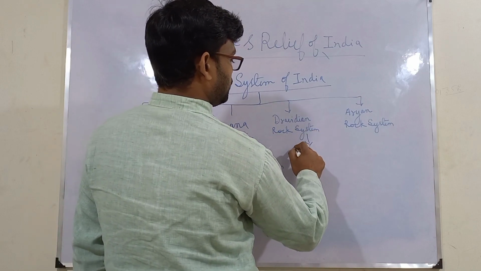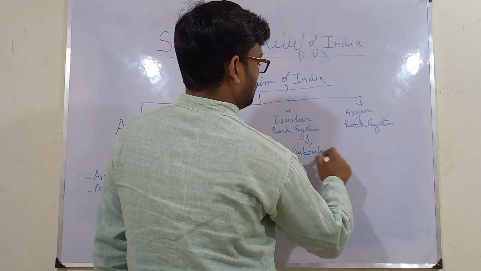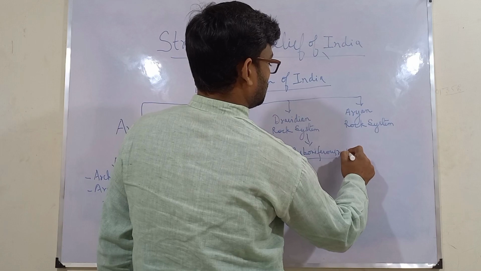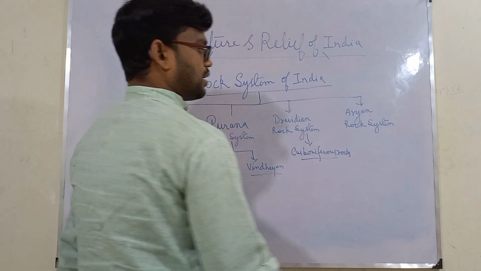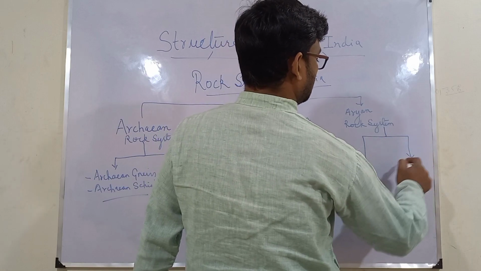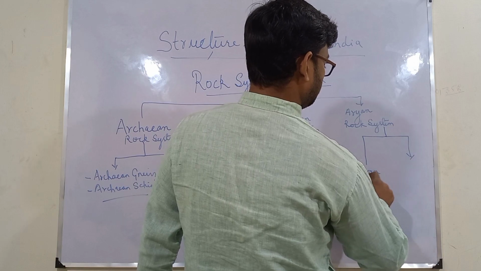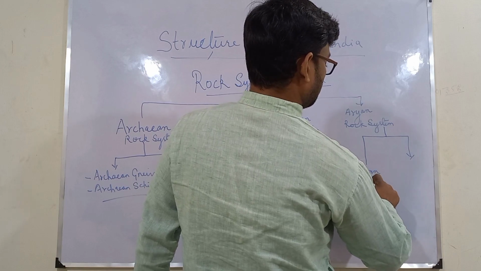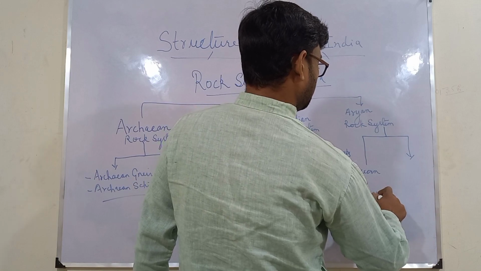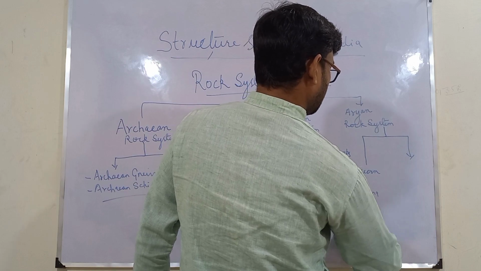It is classified into Carboniferous rocks. Finally, we have the Aryan rock system. This is again classified into two. In the first one we have Deccan Trap and Gondwana rocks.